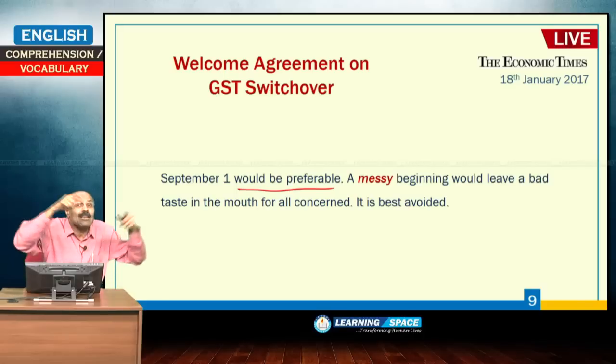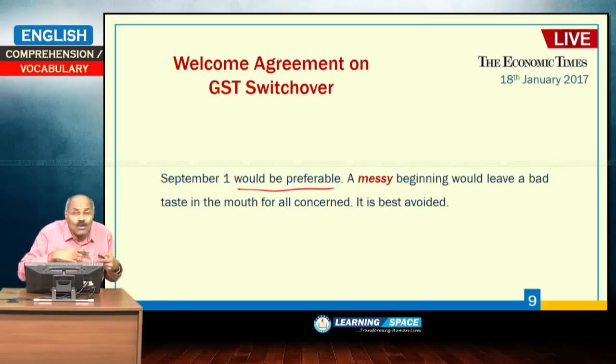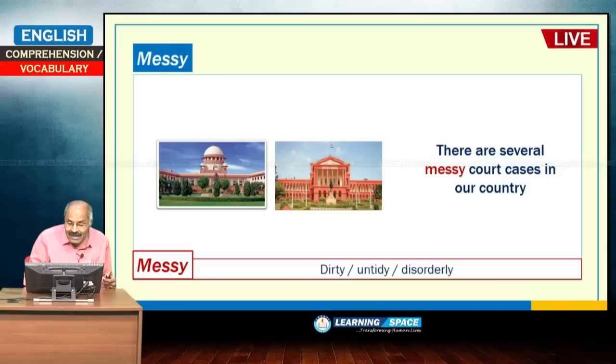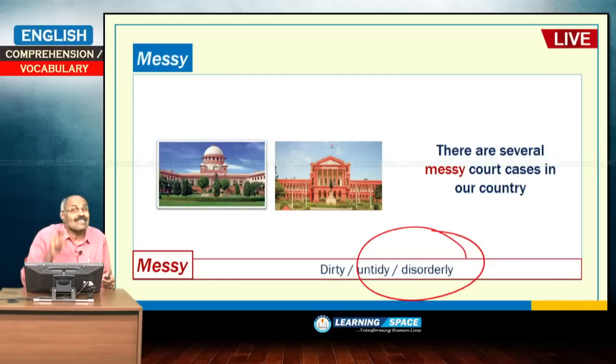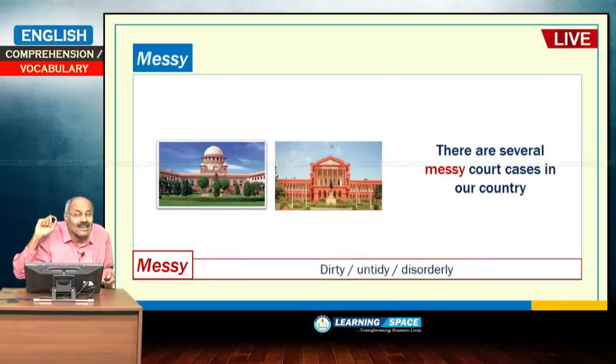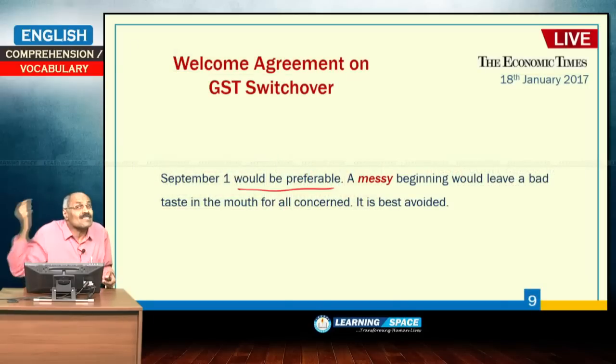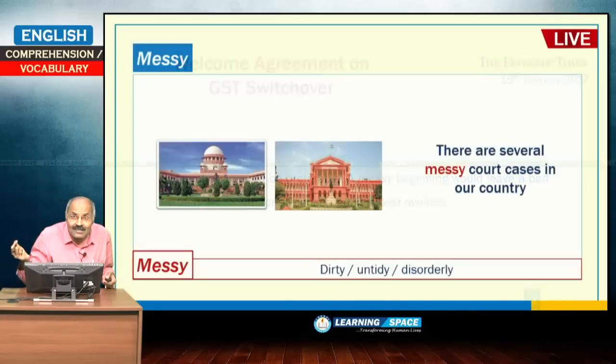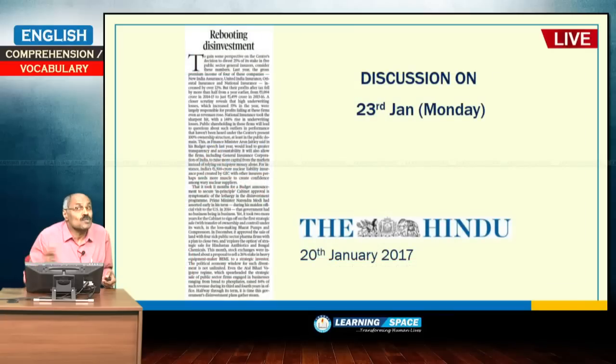Wait till all the loose ends are tied up, and there is no sanctity, there is no sacrosanct date such as July 1. Please take your own time, but a messy beginning is not anticipated. It is best avoided. Messy beginning means a totally disorderly beginning. The other meanings are also there, dirty, untidy, but a disorderly beginning without tying up the loose ends is best avoided. Right friends, we learnt several words today.